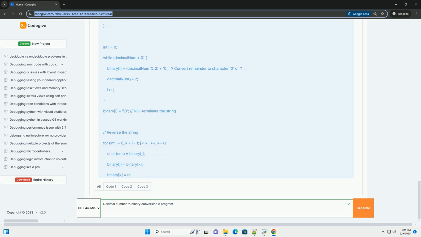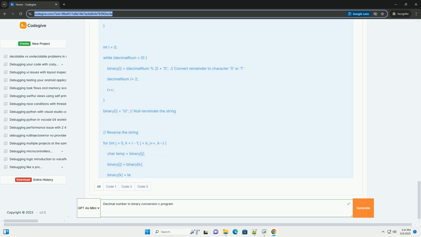GCC is the GNU C compiler. decimal_to_binary.c is the name of your C source file. -o decimal_to_binary specifies the name of the executable file, for example decimal_to_binary. -lm links the math library, required because we use math.h functions.